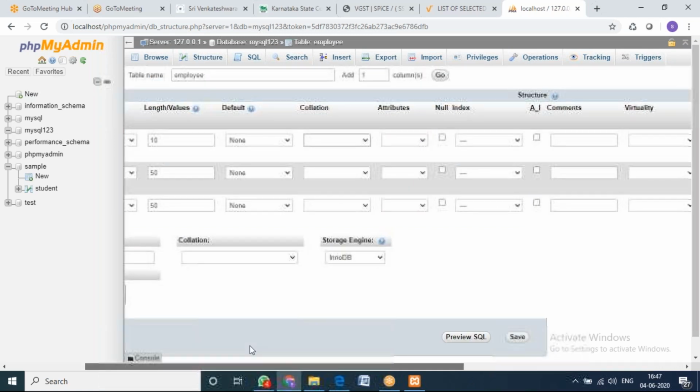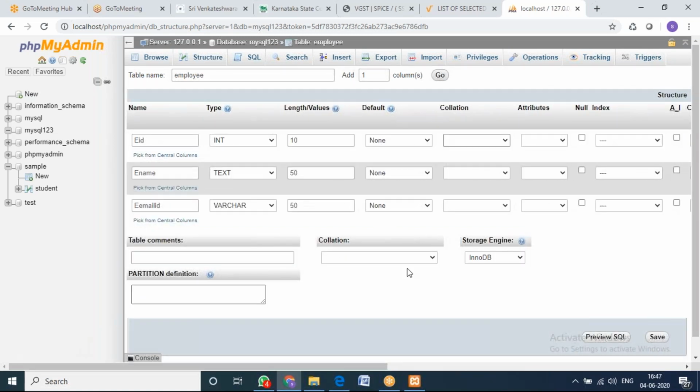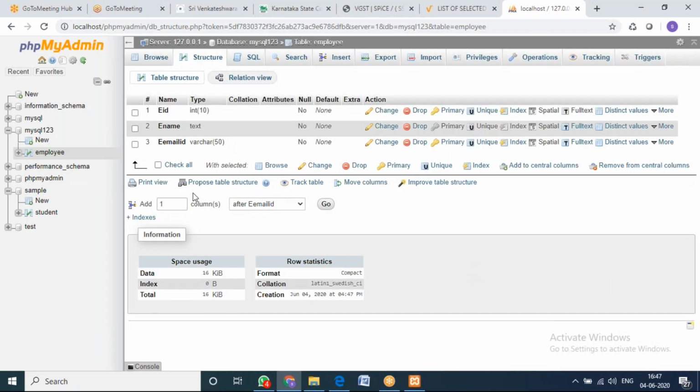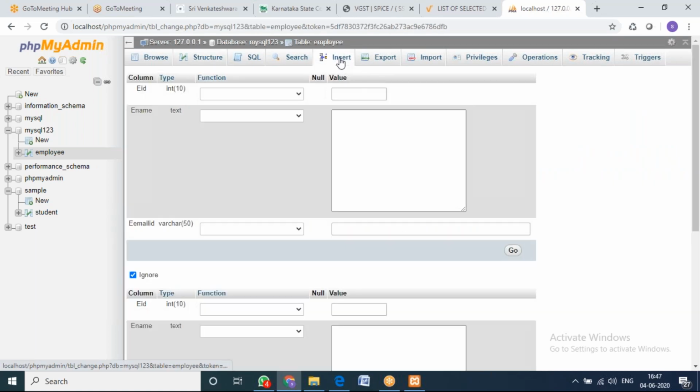Table data has been entered. Now what I will do, I'll just go and save. We'll see what will happen. Now the table has been created. You can see here. Suppose if I want to insert data into this table, just go and click on insert.